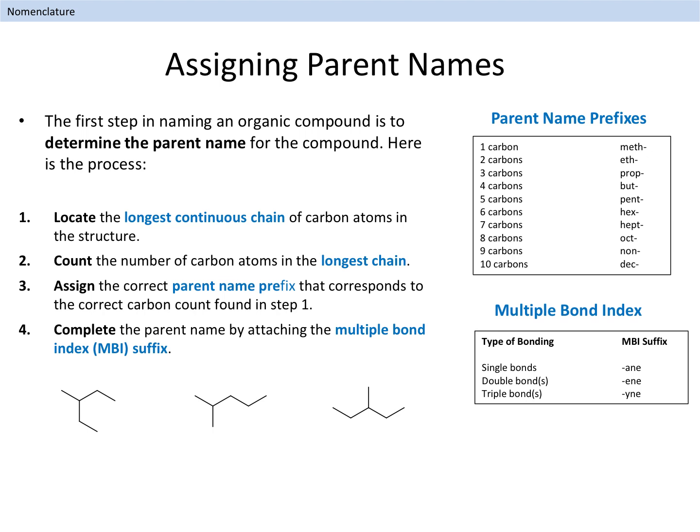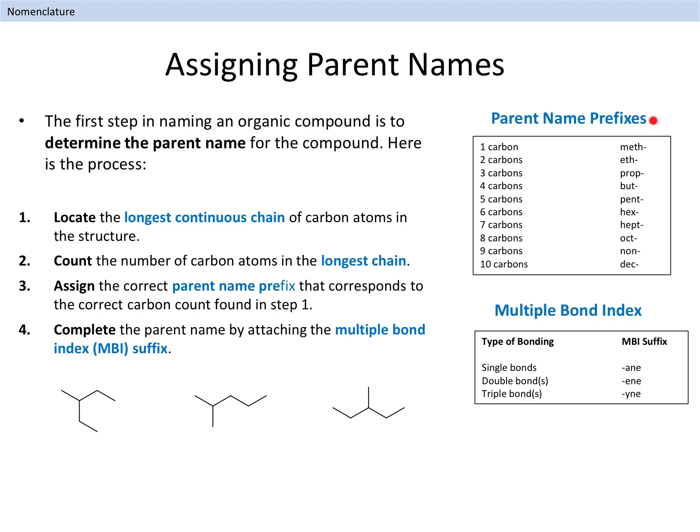The first step in naming an organic compound is to locate and name its parent chain. Here is the process. First, locate the longest continuous chain of carbon atoms in the structure. Because of branching, there may be multiple chains within the structure. Examine each branch and find the longest pathway through the branch, counting carbon atoms along the way. Once you have identified the longest chain in the structure, and counted how many carbon atoms are present in that chain, it is time to assign the parent name prefix that corresponds to the number of carbon atoms.